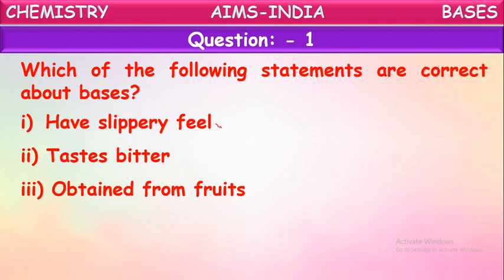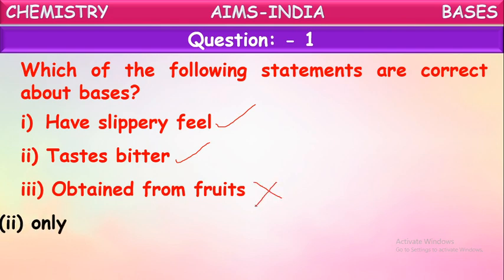This is a correct statement. Second one: they taste bitter. Yes, bases are bitter in taste. This is also a correct statement. The third one: obtained from fruits. Are bases obtained from fruits? No. Acids are obtained from fruits, not bases. So this is not a correct statement.